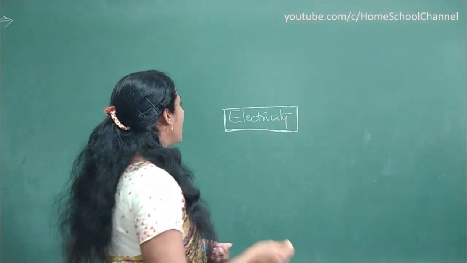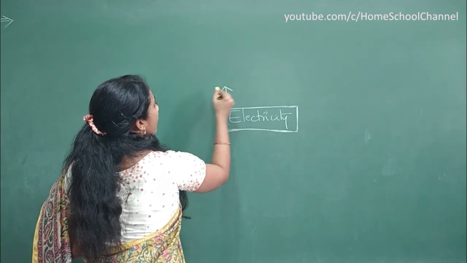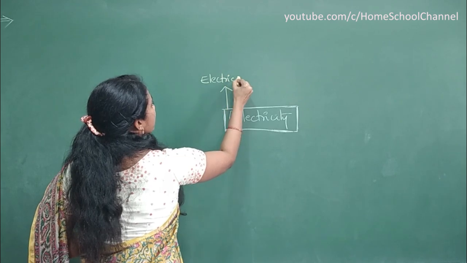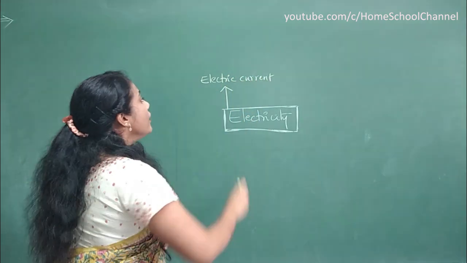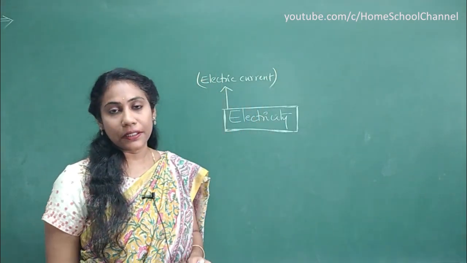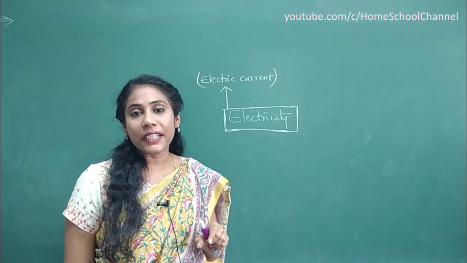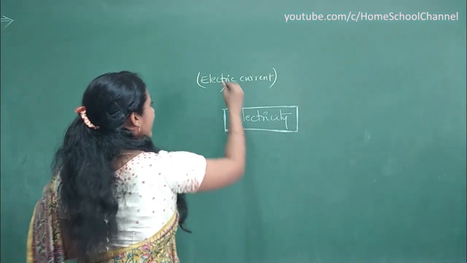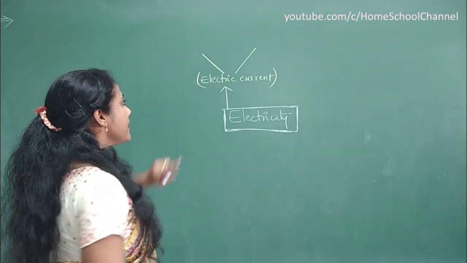First and foremost, in the chapter we will study a concept called electric current. So the first concept of the chapter is electric current. You must know what is meant by electric current, so the definition of electric current. How do you define electric current? Rate of flow of charges. What are the two things you have to concentrate on from this topic?